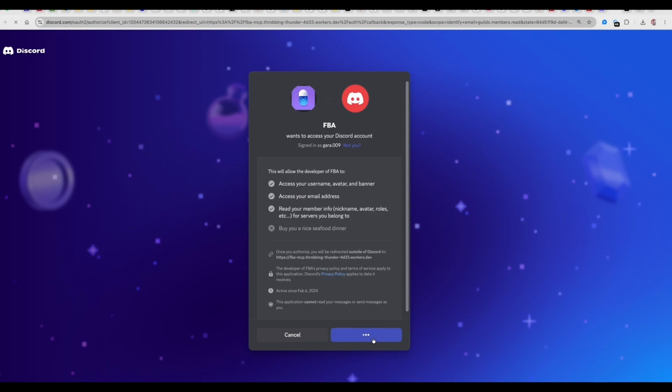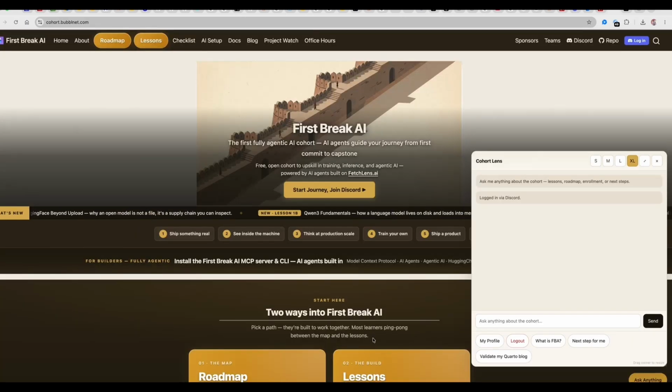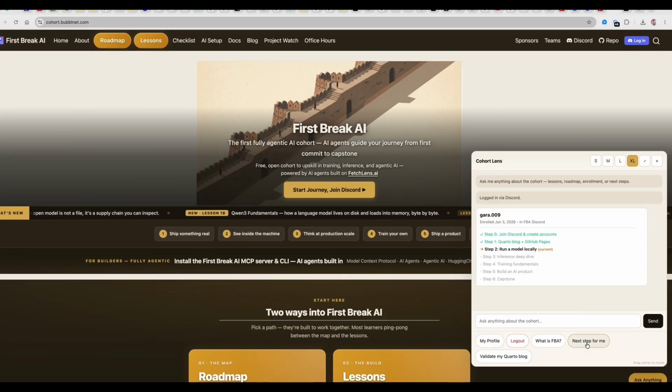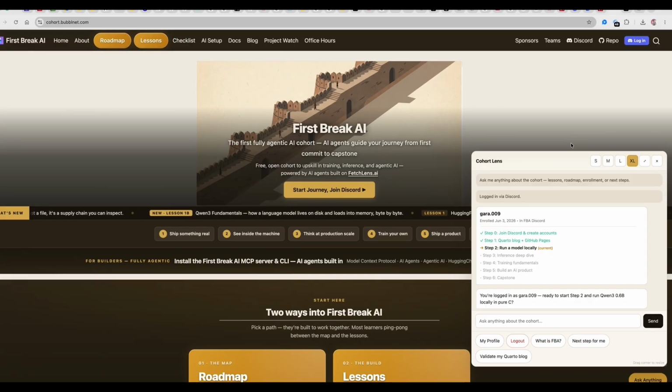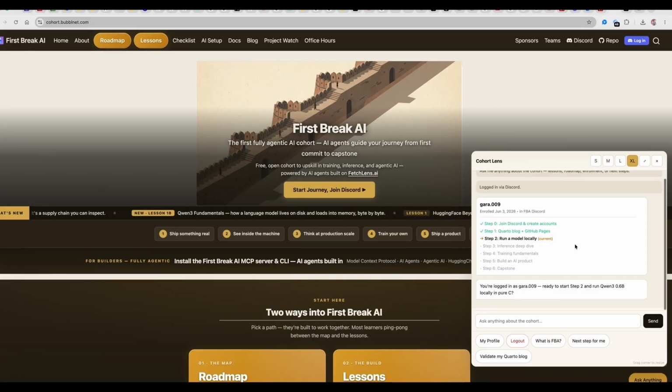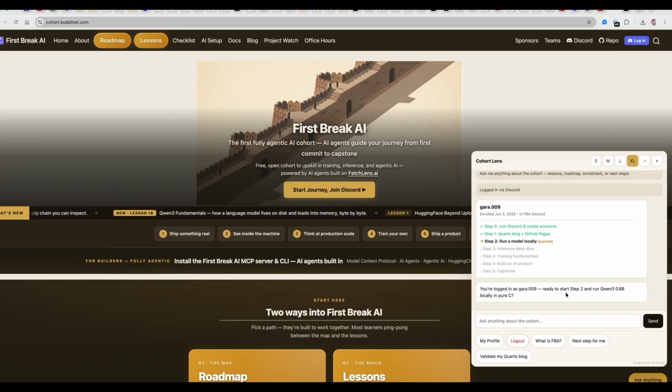So now First Break AI is aware that you are a user. You can check your profile, and if you have completed previous steps, they'll be marked. You can ask what the next step is, and here you go. It says you're logged in and you are ready for step 2, which is perfectly where we are right now. This is one way.